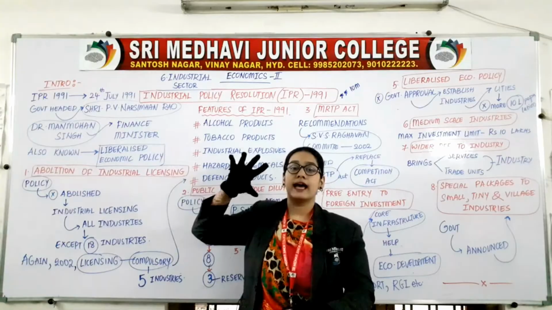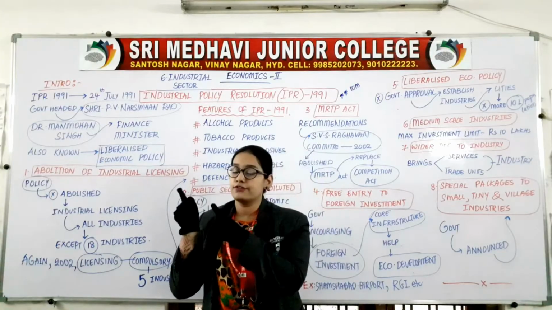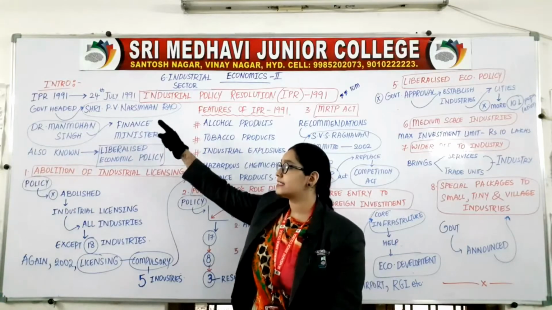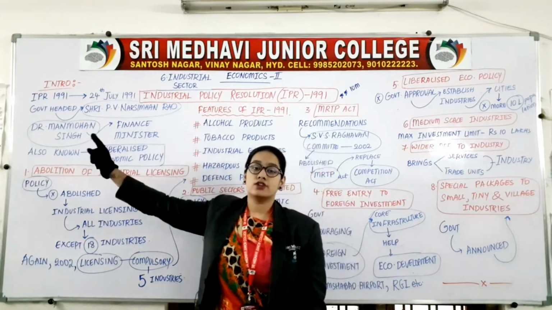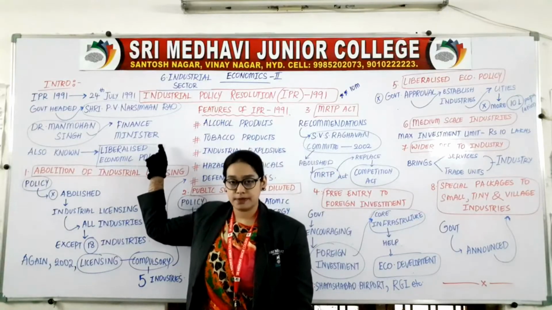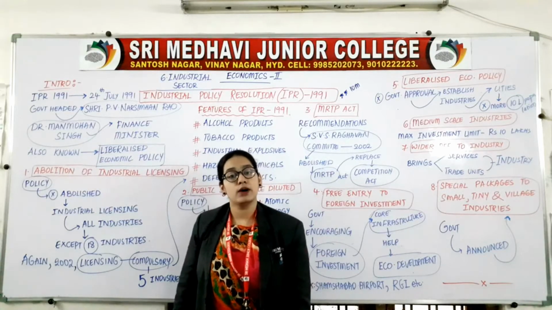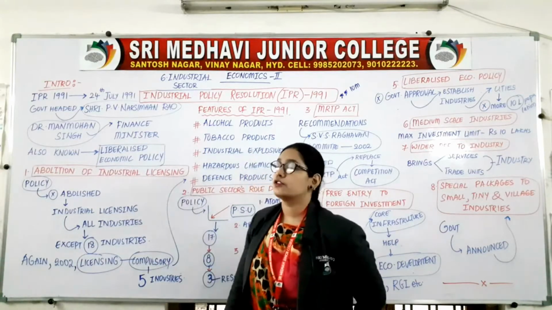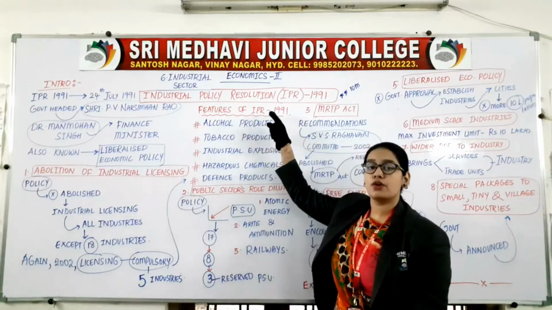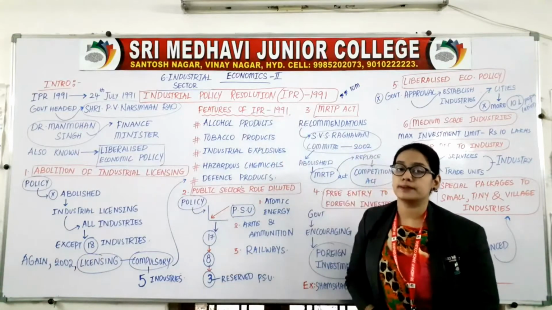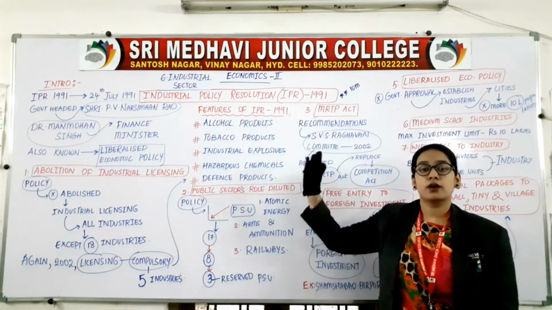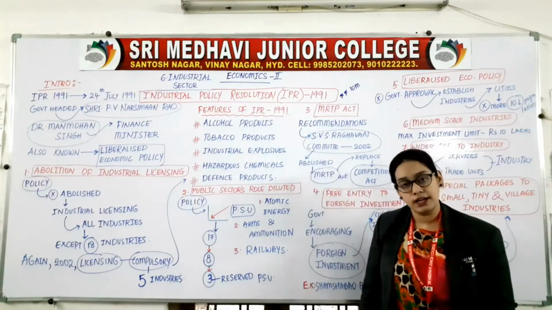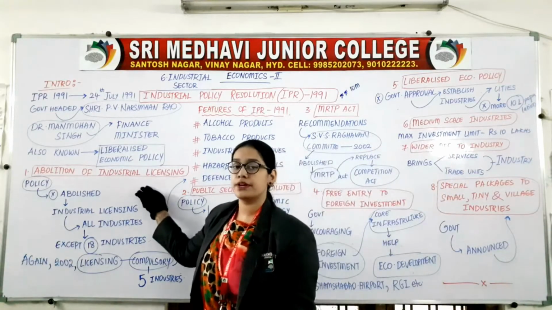IPR 1991 came into existence on 24th July 1991 with a government headed by Sri P.V. Narasimha Rao and Dr. Manmohan Singh as the finance minister. This IPR 1991 is also known as Liberalized economic policy. So we are going to discuss the features of IPR 1991. What is this whole topic all about? About the features of IPR 1991 policy. Let us see the first point.